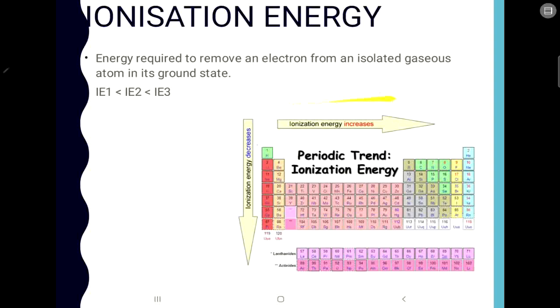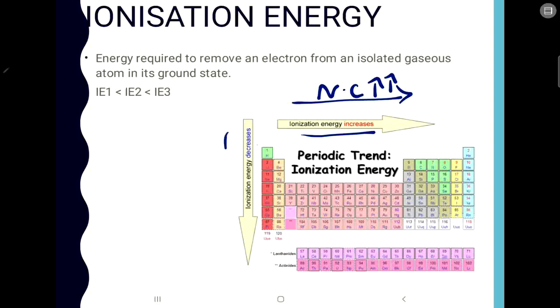Now when we go from left to right in a period, the nuclear charge keeps on increasing. We know that from the starting. Since the nuclear charge has increased, you will need to apply more energy to remove that electron. So more ionization energy should be applied. That is why, with the increase in the nuclear charge, the ionization energy also increases.